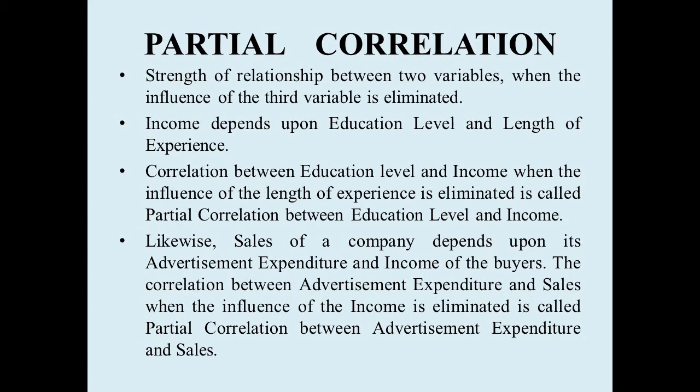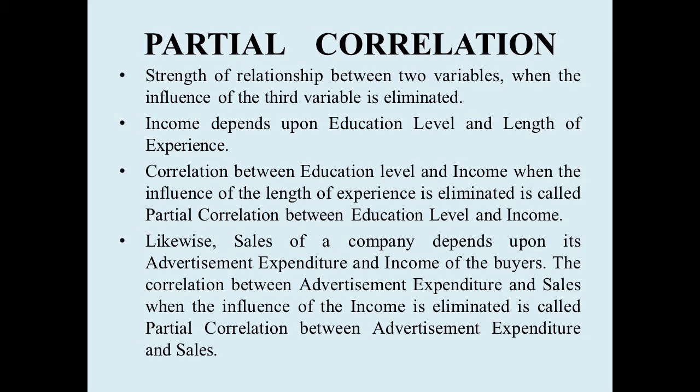Now we are saying partial correlation between income and education. Why are we adding the adjective partial? Because we are eliminating the influence of length of service on income, and also the influence of length of service on education.